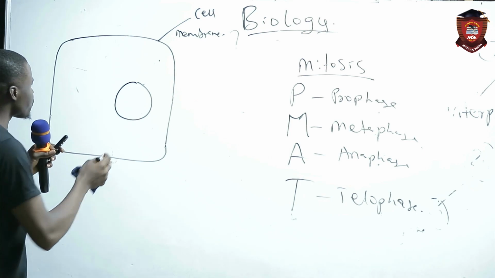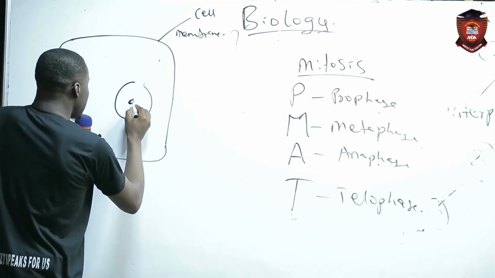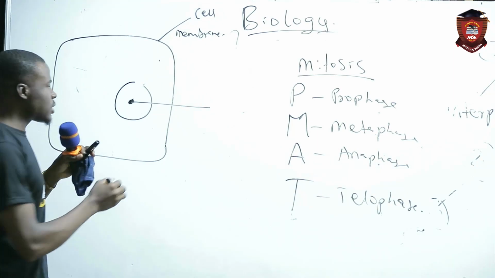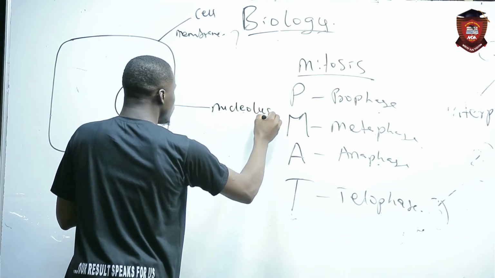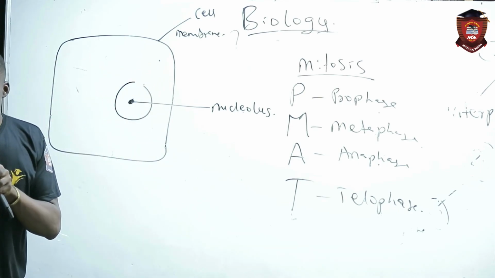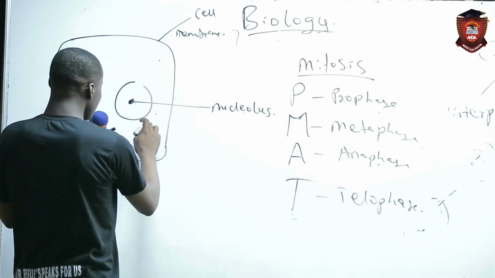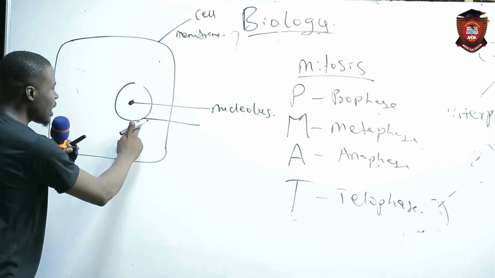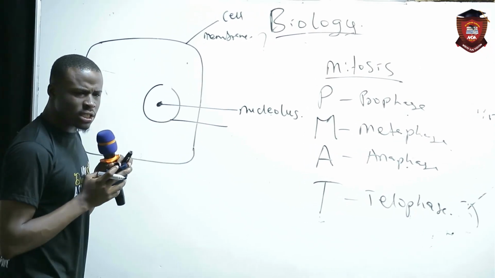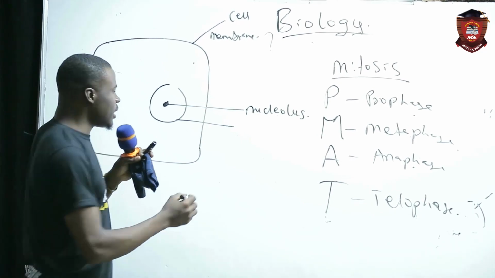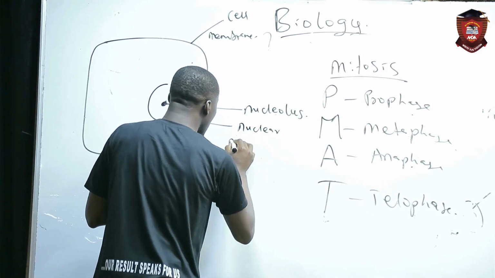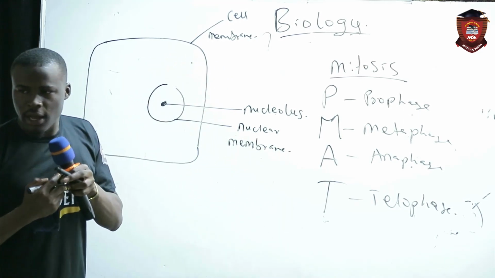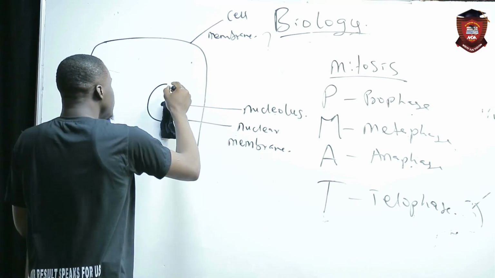Now, there's a dark patch here. What is the name of this dark patch? It is called the nucleolus. Are we following? Now, what is this thing called? It is called the nuclear membrane. So, now, what do we call this opening? There's a little opening here.